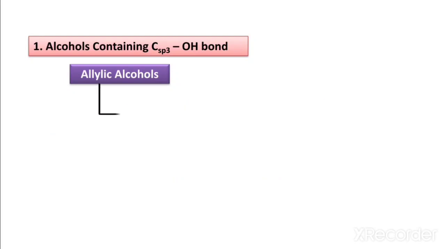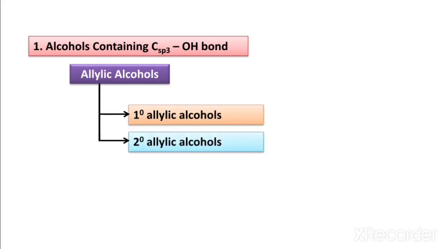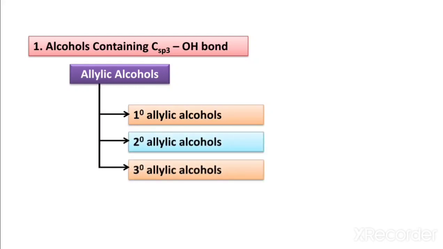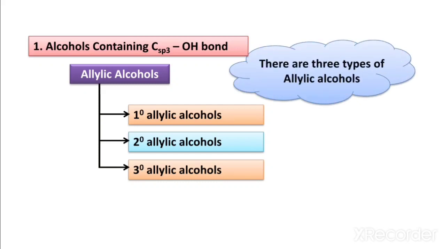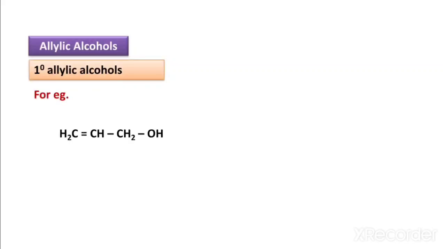Now these allylic alcohols are classified into primary alcohol, secondary alcohol, and tertiary alcohol. We discuss one by one. First, the primary allylic alcohol. For example, in the given example, CH2=CH-CH2OH, the allylic CH2=CH is attached to a primary carbon atom. Therefore, this is an example of a primary allylic alcohol.